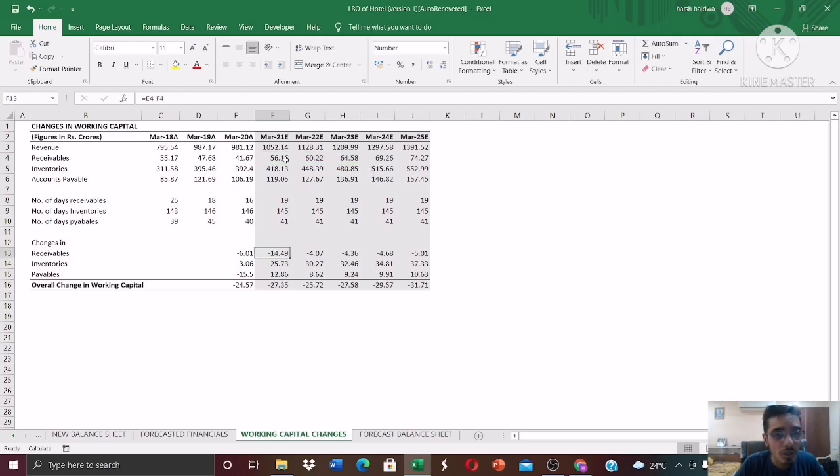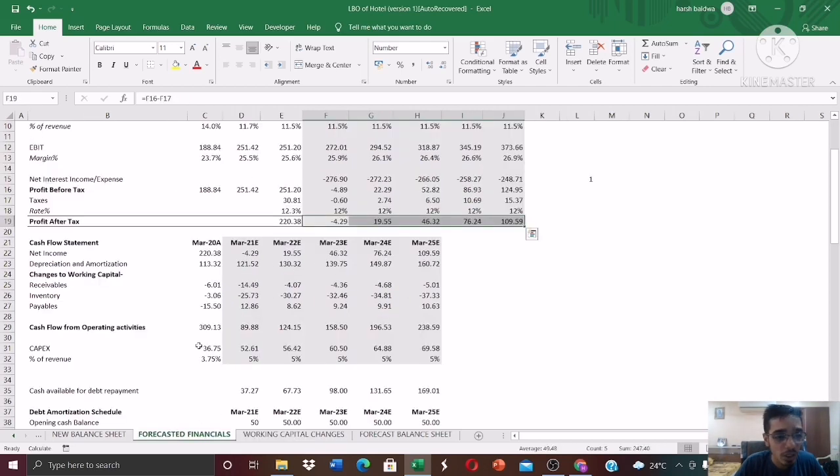If there's an increase in receivables, it is a cash outflow, so we'll have to subtract. An increase in inventories is also a cash outflow, but the increase in payables is a cash inflow, so we need to add it. So just calculate the overall change in the working capital and paste the same over here, so you get the cash flow from operating activities.